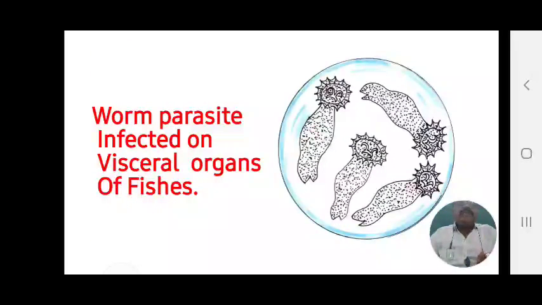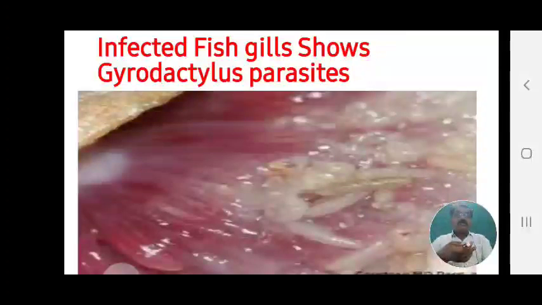This is the worm parasite infecting visceral organs. See, these are the haptors, in the anchoring condition. This is the mouth-like structure, and this is the tail portion, which is bifurcated, with two lobes to be seen. On the body, small pointed points can be observed in this figure of the worm parasite.